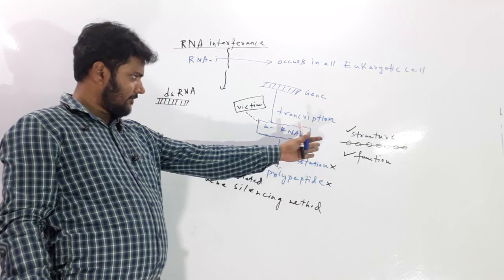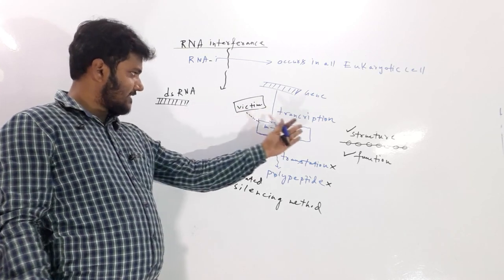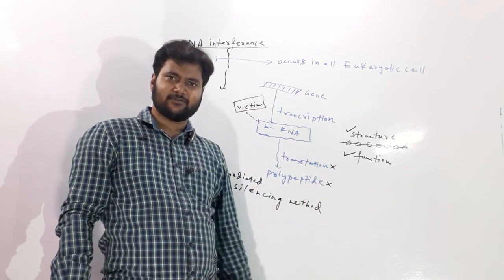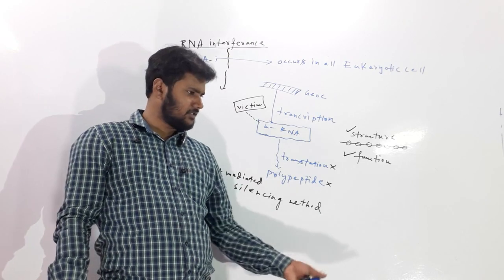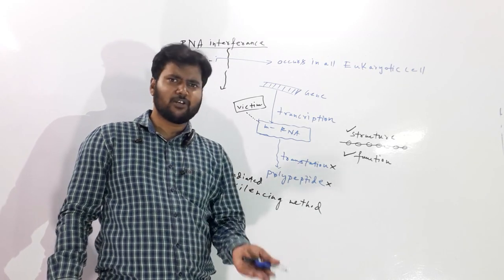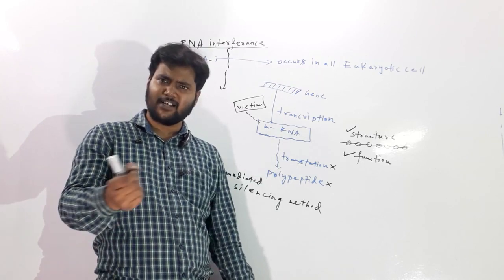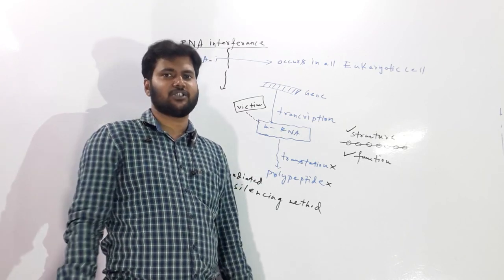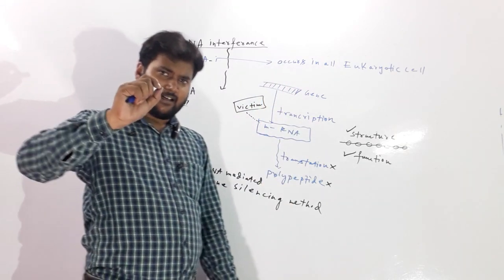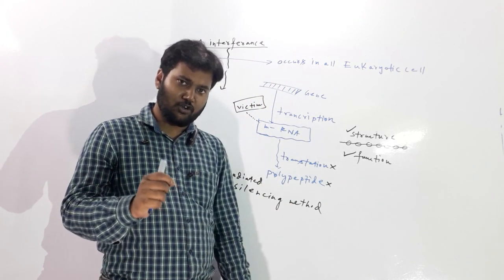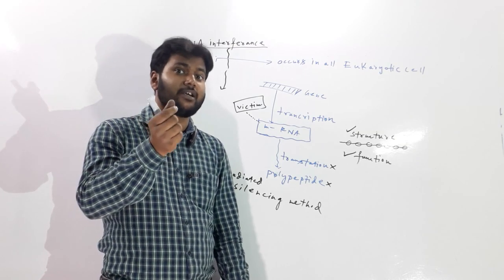But this is actually silencing one gene. So why would this happen inside one normal cell? What is its function? It is not a normal procedure. Actually, it occurs in all eukaryotic cells, but it occurs as a process of cellular defense.